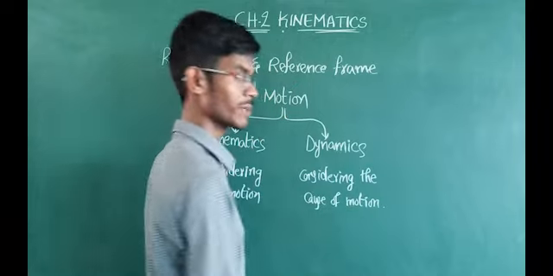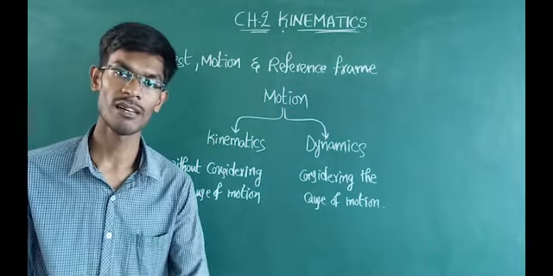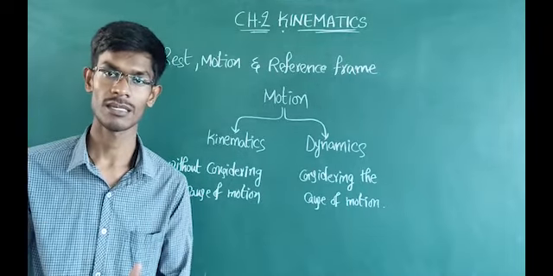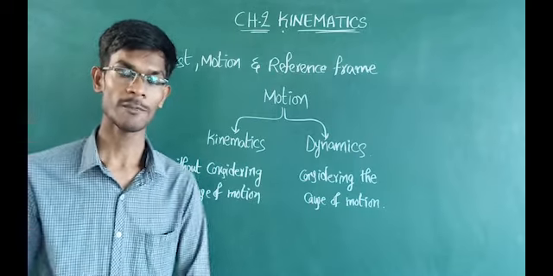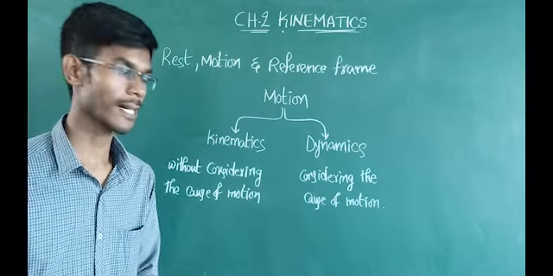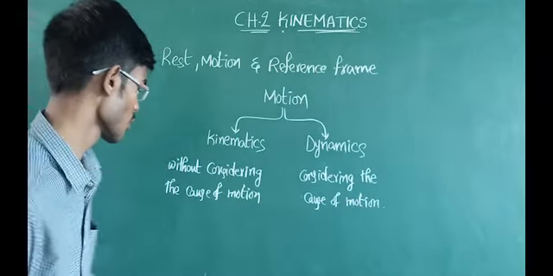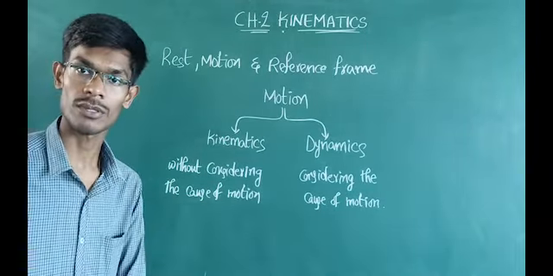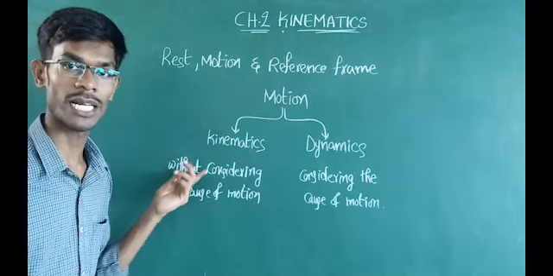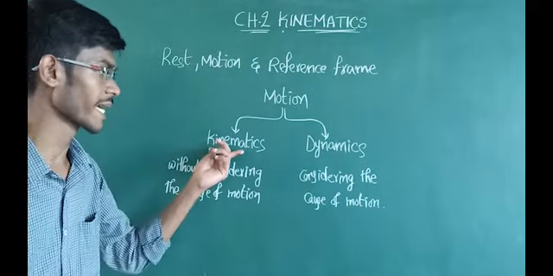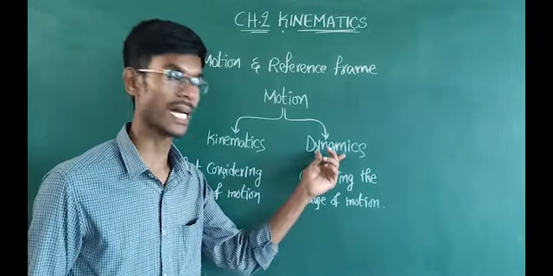If an object wants to change its position, we need to apply some external force on the object, or else the object may not come into motion. Force is the external agent that changes the state of an object. So here the cause is force. If we are not considering it, that comes under kinematics. Without considering the cause of motion, we call it kinematics, and by considering the cause of motion, we call it dynamics.